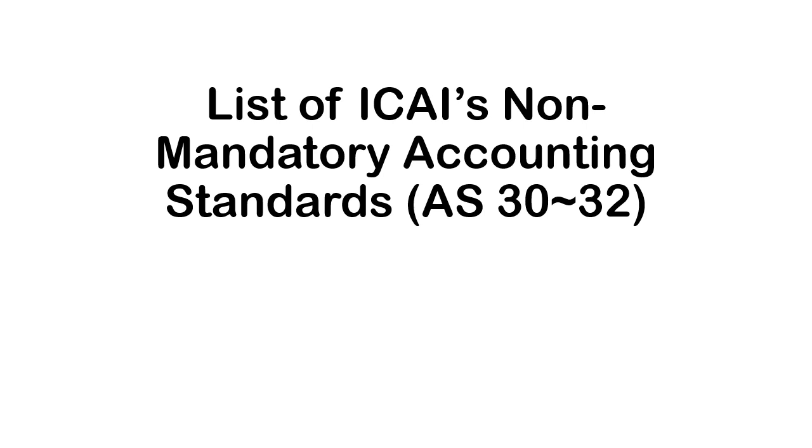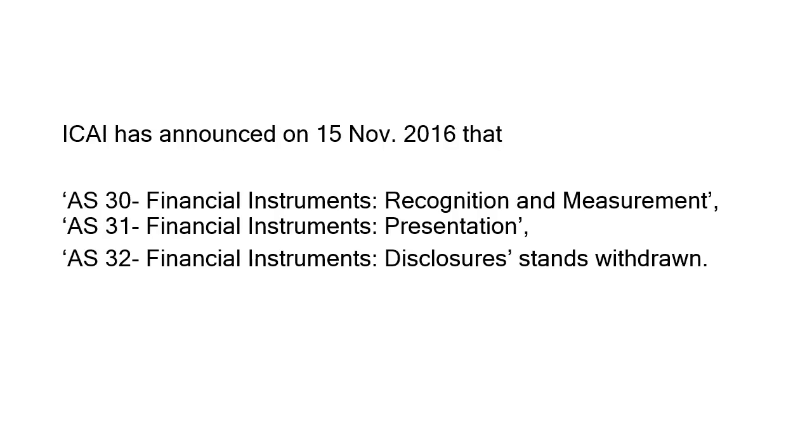Now coming to the last three, these are non-mandatory. The 30th standard is about financial instrument recognition and measurement. 31 is about financial instruments presentation, and the last, disclosure, stands withdrawn. So these last three are about the financial instruments. If the organization is making use of financial instruments, they can move ahead with this. Otherwise, even if they are using them and they don't want to apply this standard, there is no compulsion for them. So these are the accounting standards, 1 to 32.